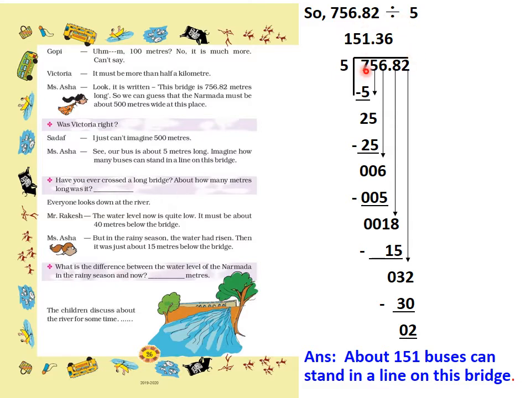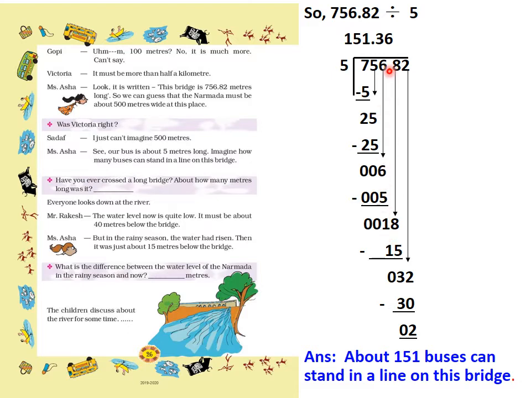We will take the first digit 7. In the 5 table 7 will not come, so we take 5 ones 5, the smaller number. 7 minus 5 we get 2. Now 2 is a smaller number, so we carry down this 5 also. It becomes 25. In the 5 table, 5 fives are 25. Now we subtract: 25 minus 25 we get 0. Now we carry down 6. In the 5 table 6 will not come, so we take 5 ones 5. 6 minus 5 we get 1.